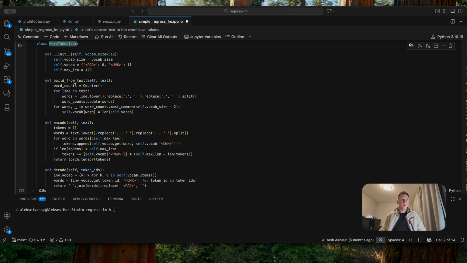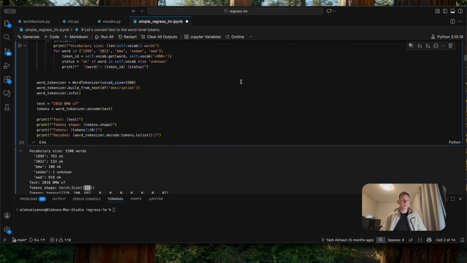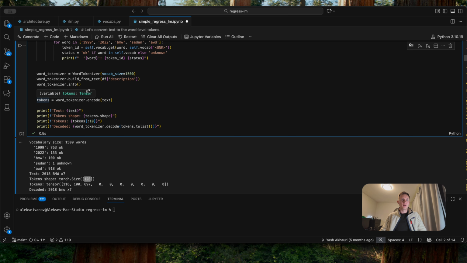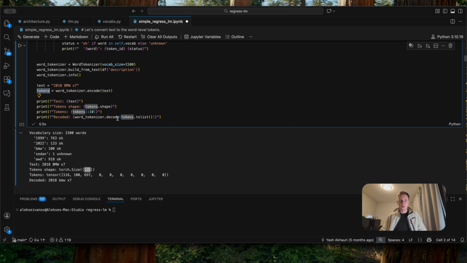We build a vocabulary from text. The way we build the vocabulary is we convert the line to lowercase, replace all the commas and dots with spaces, and then split it into words. Okay, let's have a look at an example. The example we have here is 2018 BMW X7. We have a word tokenizer instance, we call the encode method on it, and we pass our text. We get back the list of tokens.